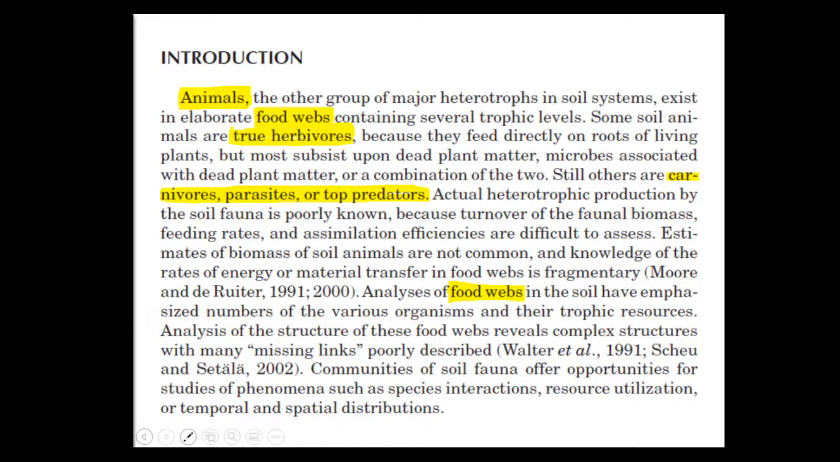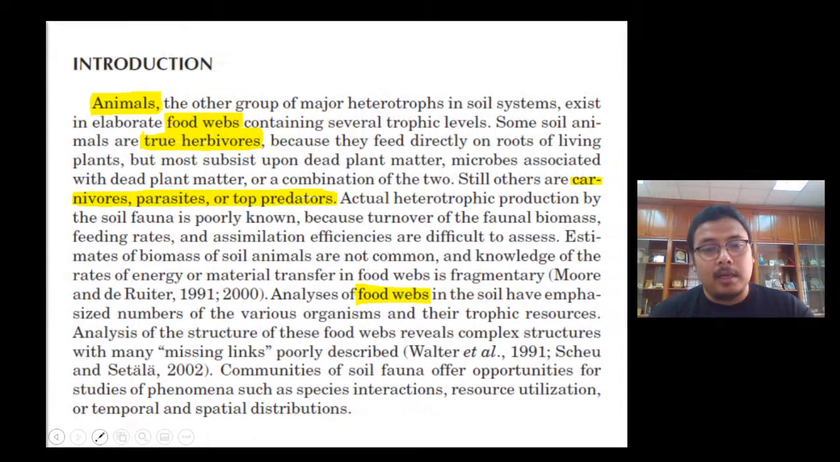So they exist in the soil food webs. We will discuss soil food webs later in the course. At the same time, some of them are true herbivores. They can feed on the plants and on the fungi, for instance, and some of them are really carnivores, parasites and top predators. So they are very important in the soil food webs.